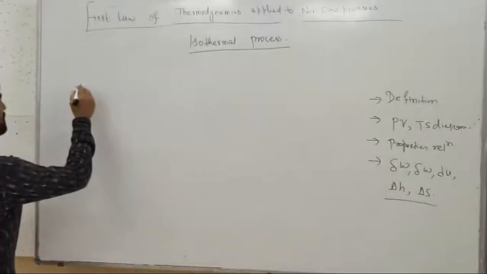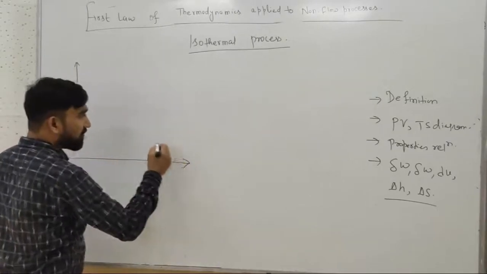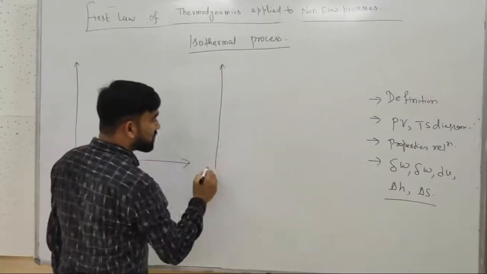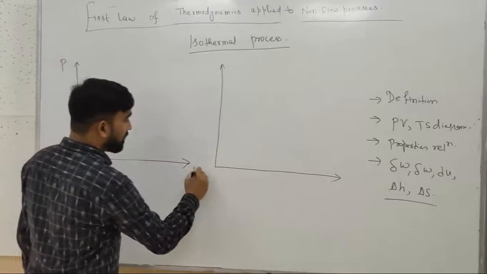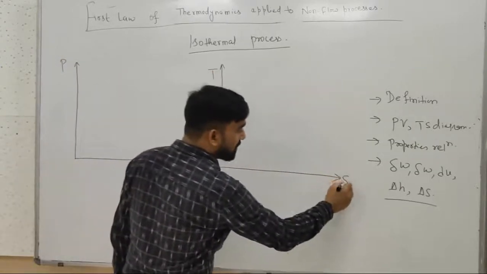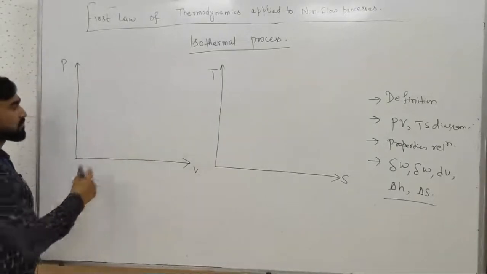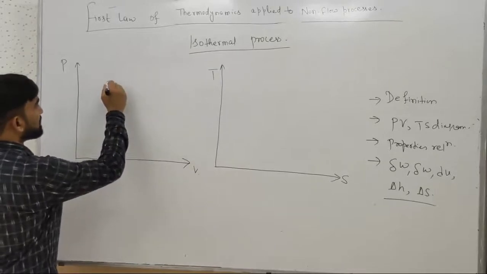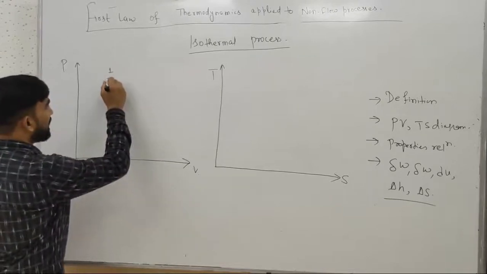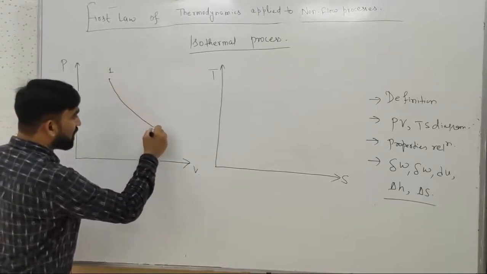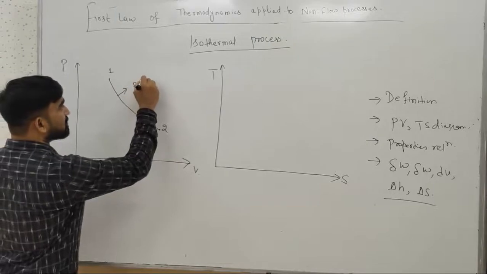Let us see what is the PV and TS diagram in case of isothermal process. We will discuss the isothermal process with the help of PV and TS diagram like this: pressure-volume, and TS means temperature-entropy diagram. So in isothermal process, suppose this is point number 1 or state number 1 and it is transforming from point number 1 to point number 2. This is the isothermal process, or PV equals constant.